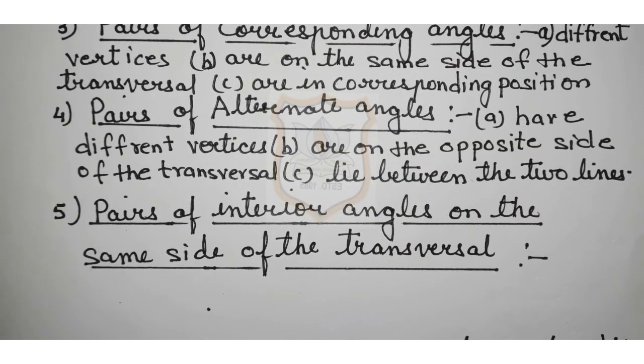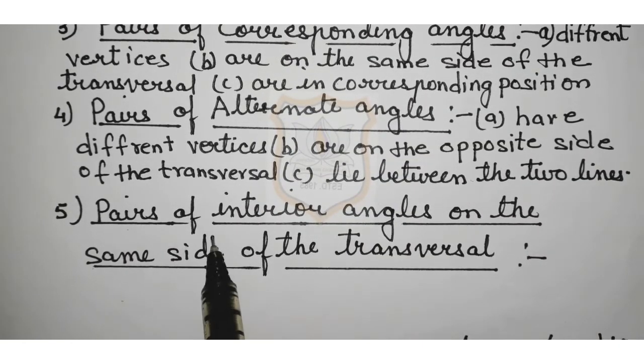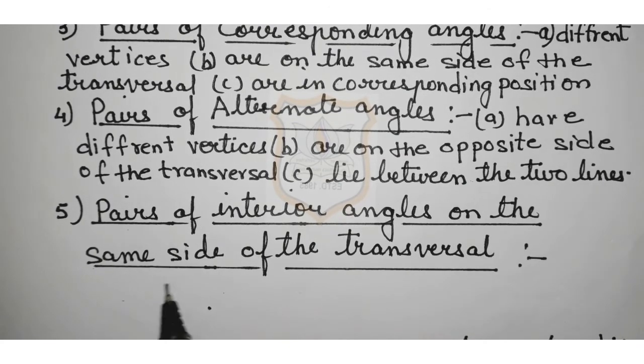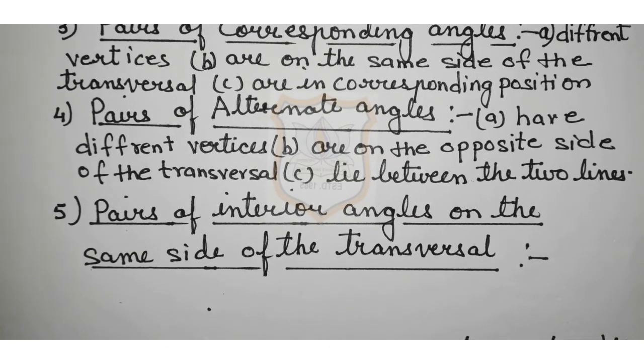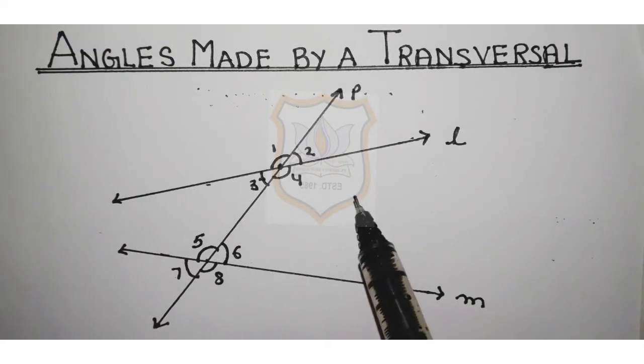So student, our next important topic is pairs of interior angles on the same side of the transversal. Now what are pairs of interior angles on the same side of the transversal? First point that you have to remember is the pairs of interior angles on the same side of transversal are supplementary. Listen to me, they are supplementary. It means their measure is 180 degrees. I will explain you. Look at this figure very carefully.